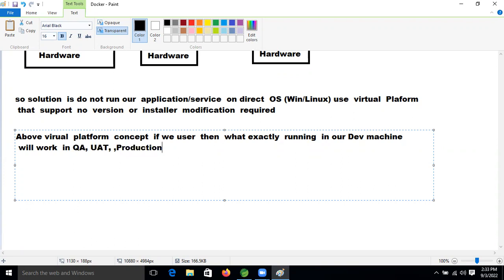Even if we are deploying in the cloud, such as AWS, it will work.